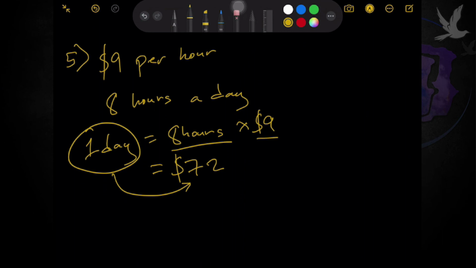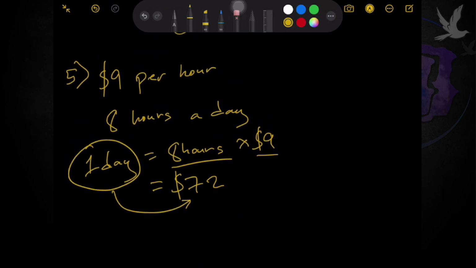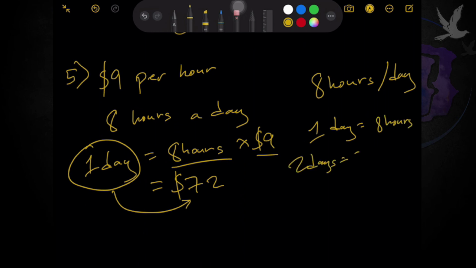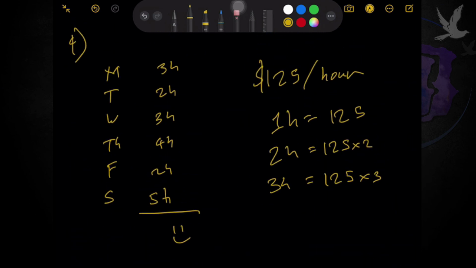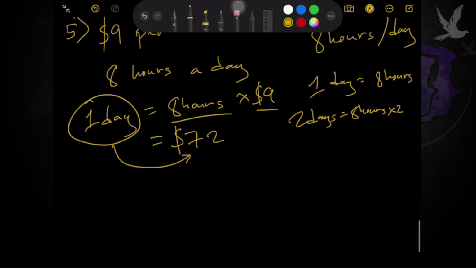Now, ang sabi dyan, if she works from Monday to Saturday, find the total number of hours. Okay? Sa number, remember, she works 8 hours per day. Okay? Meaning, if 1 day, it's equivalent to 8 hours. If 2 days, it's equivalent to 8 hours times 2. So, parang the same logic as this one sa taas. Okay? So, parang it's similar. So, that's for your A, no? To reach for your answer.